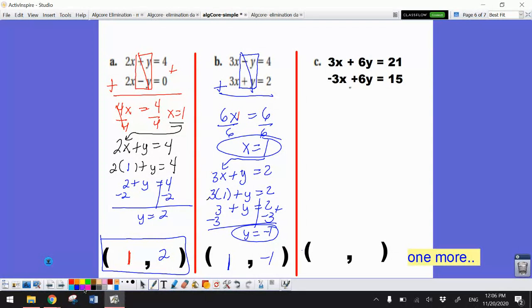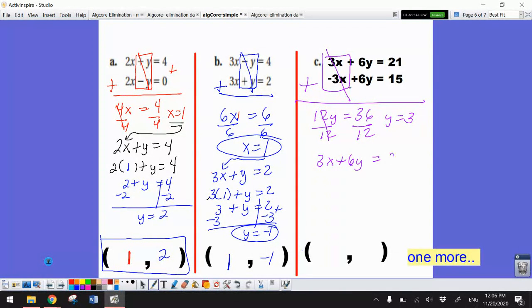All right, let's see what happens on this last one. Here are my additive inverses. This time it's the x's, not the y's. Let's add. 6 and 6 is 12. 21 and 15 brings me to 36. Dividing by 12, I see y is 3. Okay, again, pick the one that has the least negatives.